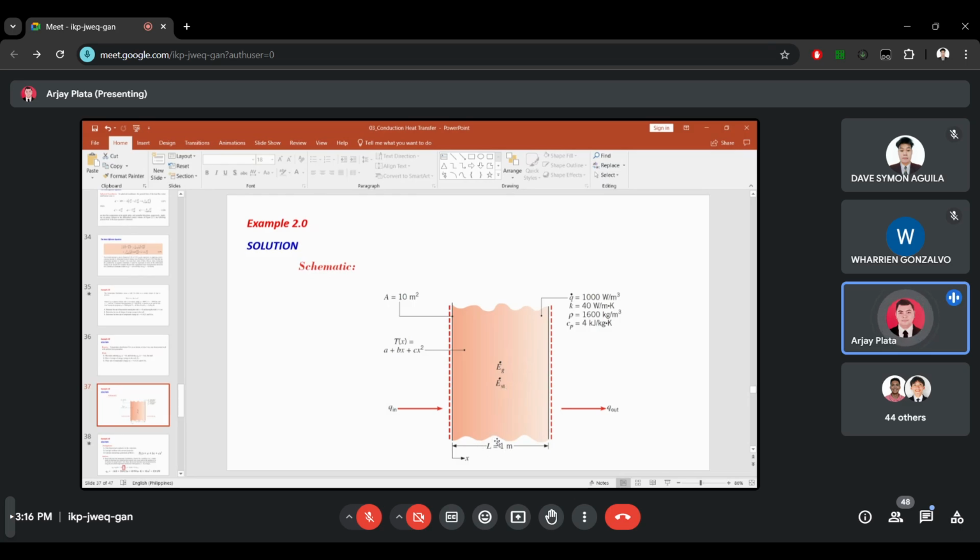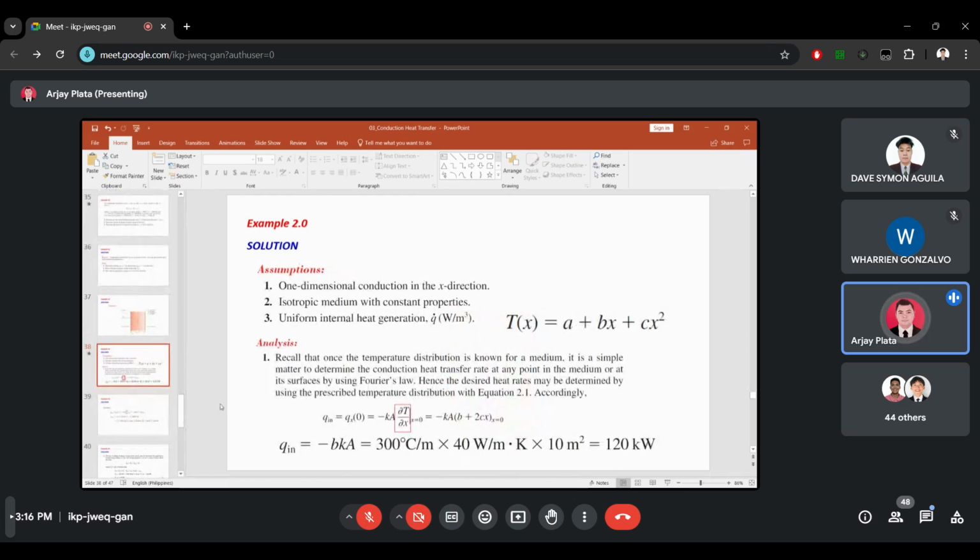And then the length is 1 meter. So you just have to show this on your schematic. The assumptions are one-dimensional conduction in the x direction, isotropic medium with constant properties, and uniform internal heat generation. When we say isotropic, it has constant properties across the wall, meaning the thermal conductivity is constant.